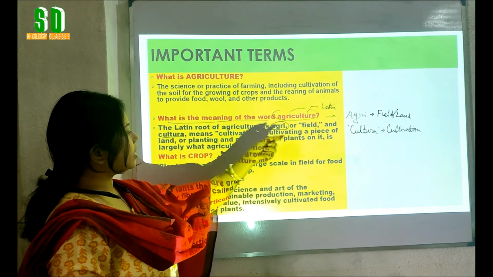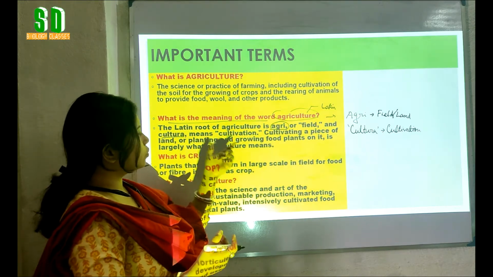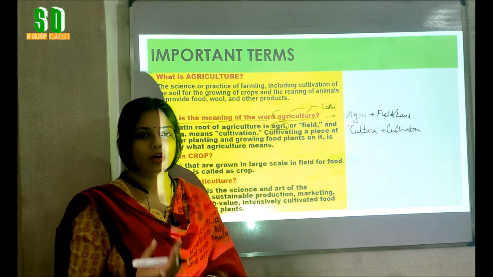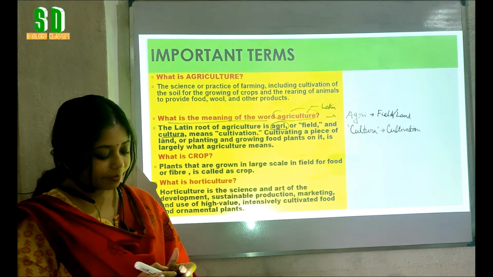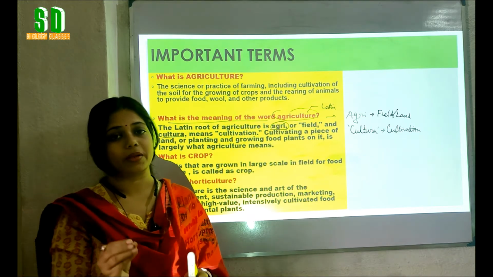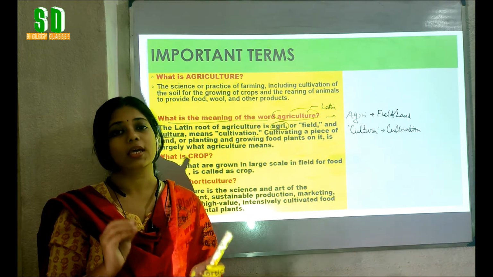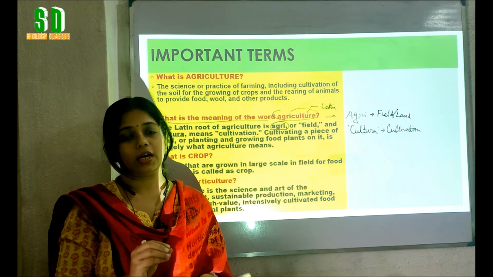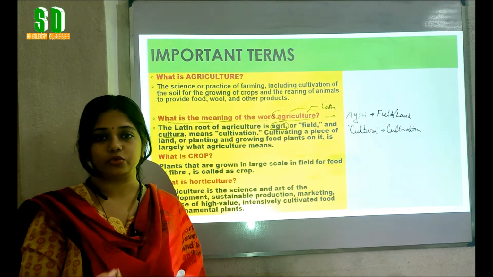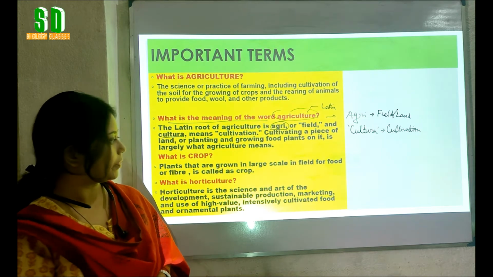So, cultivating a piece of land or planting and growing food plants on it is largely what agriculture means. But remember that agriculture not only discusses the plants but also the development of the animals from whom we are getting our food.